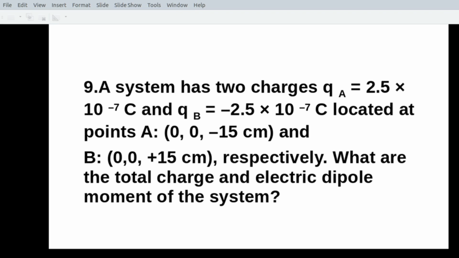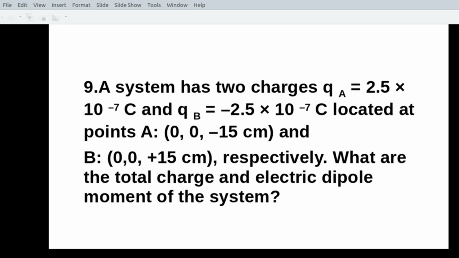You are given x, y, z coordinates. And from the given things, it is clear that the x coordinates are 0, the y coordinates are 0, and the z coordinates are minus 15 centimeter and plus 15 centimeter. Now just think, along which axis are the charges placed?